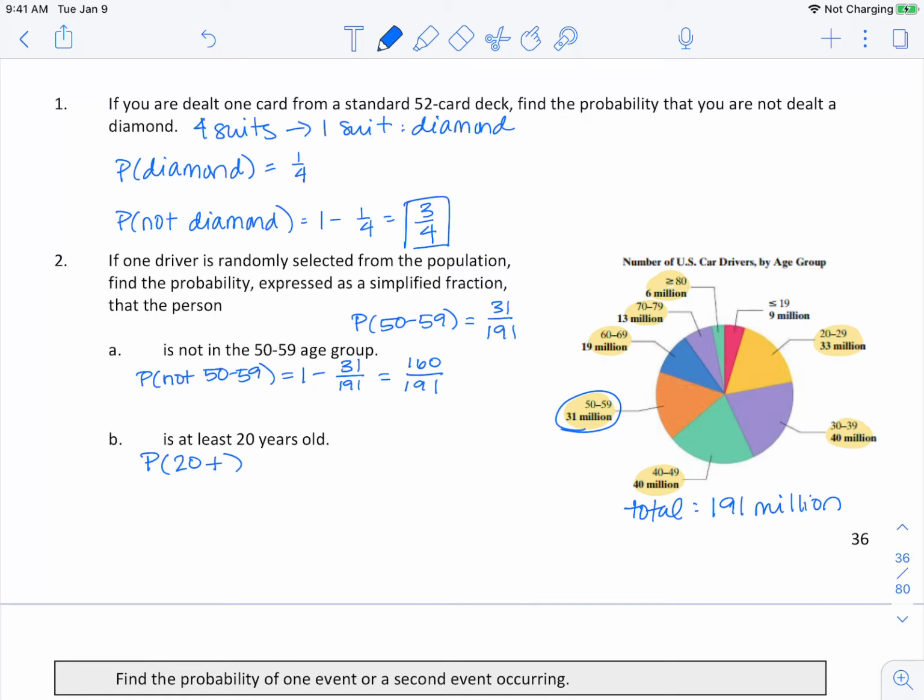So this one is actually easiest to find if I do this as 1 minus the probability that the person is less than or equal to 19. So I can do 1 minus my probability less than or equal to 19, which is this one right here, 9 million. So this is 9 over 191. And so then I subtract this, and I'm going to get 182 over 191.